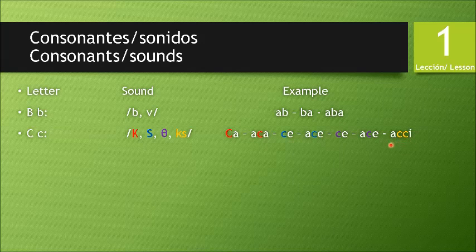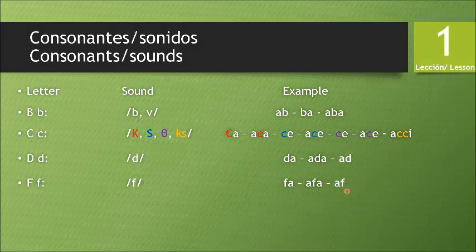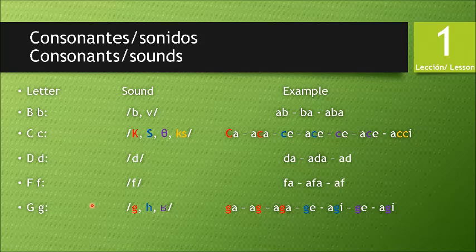Okay, the next one is the letter D with the sound D, always strong, clearly. Example, da, ada, ad. The next one is F, sound f. Example, fa, afa, af. The next one is the letter G.